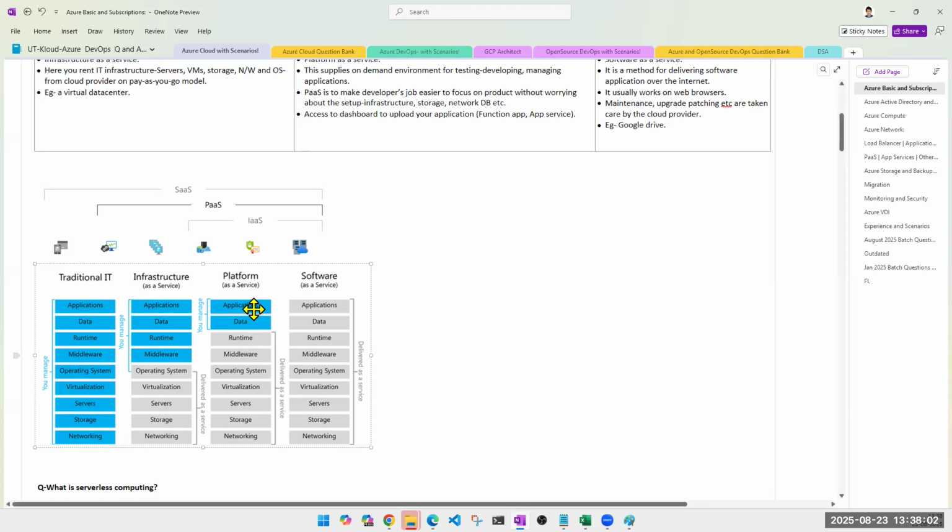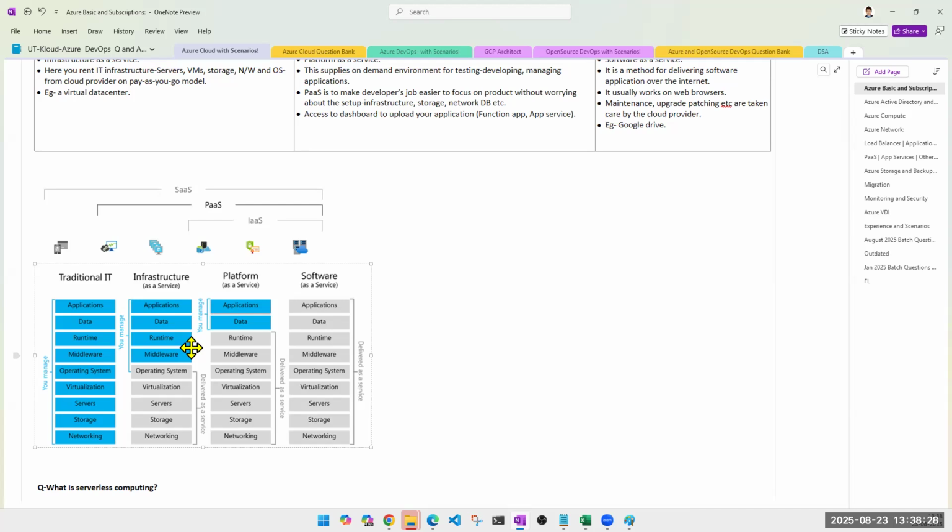On top of this, data and application, not your concern. In this case, you are the admin, not your company. You as a cloud admin. Blue is representing your company's responsibility. That does not mean you are responsible for all the tasks in your company. Application and data, developers will take care of it. Don't worry. Even runtime, developers will take care of it. Middleware, sometimes the developer will do it or you will have to do it, but it is a very easy task.